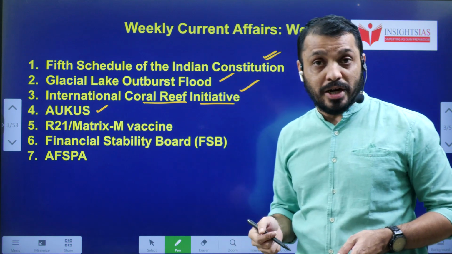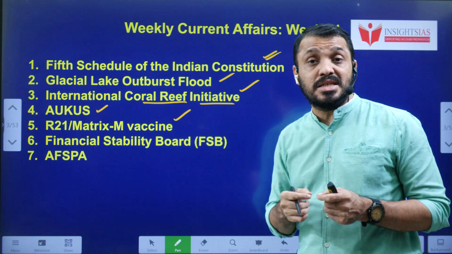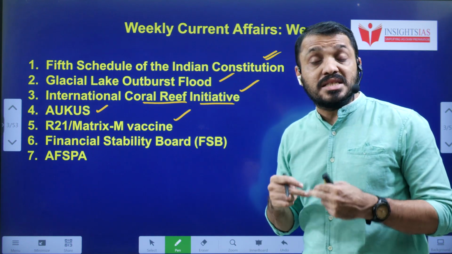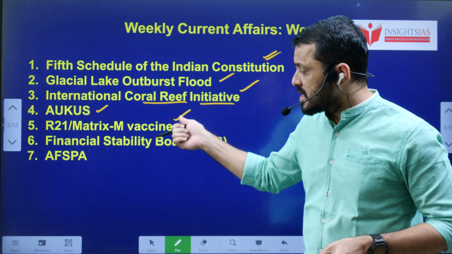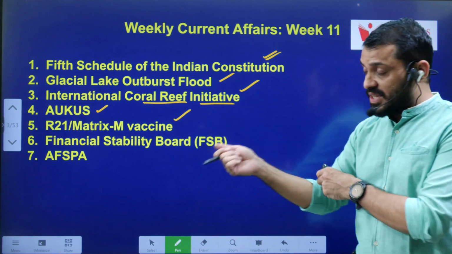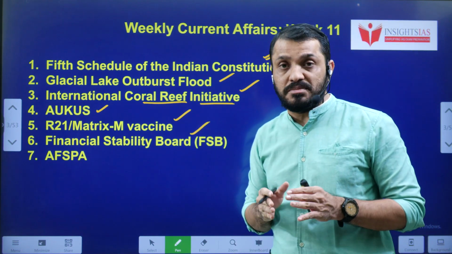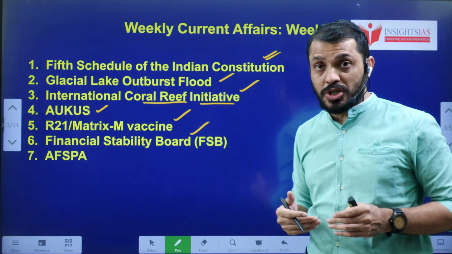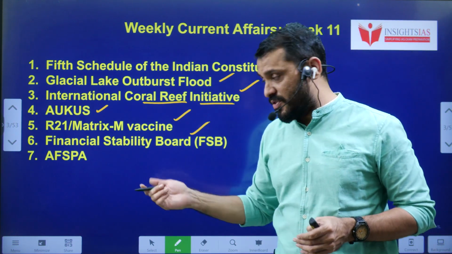AUKUS, it is related to IR, international relations. R21 Matrix-M vaccine. It is a vaccine related to malaria, and it is the second vaccine approved by WHO related to malaria. And in terms of S&T, it is very important. And Financial Stability Board, it is related to economy subjects. What the Financial Stability Board is going to do and why it is in use, we will discuss.